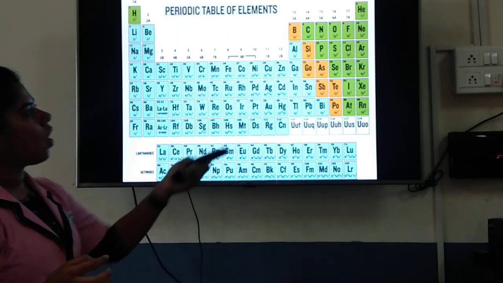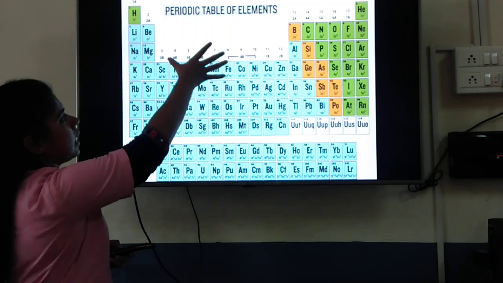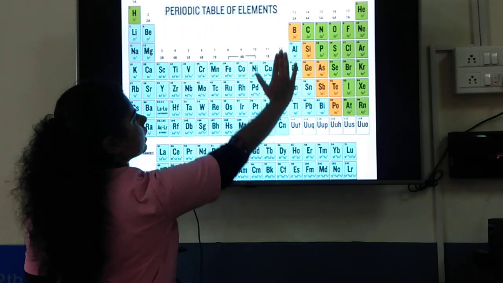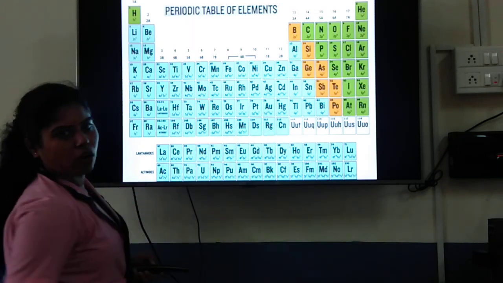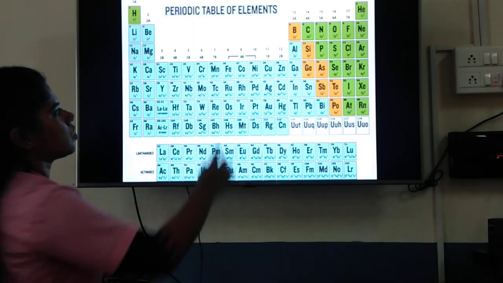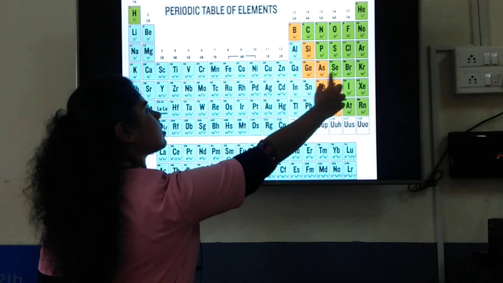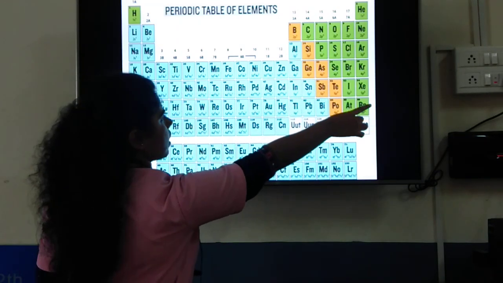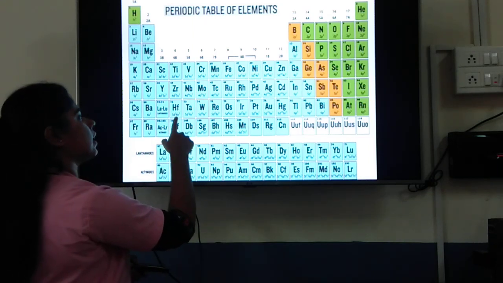Correct? So d orbitals were being filled. So you have 10 d block elements in this row. That is, the middle part of the periodic table is d block elements. Okay? So after you fill 3d10, you start with 4p, 5s, 4d again. Okay, then again you start with 5p, 6s, then.